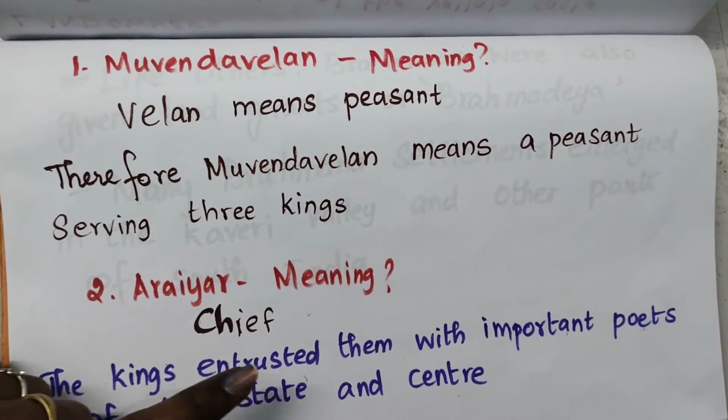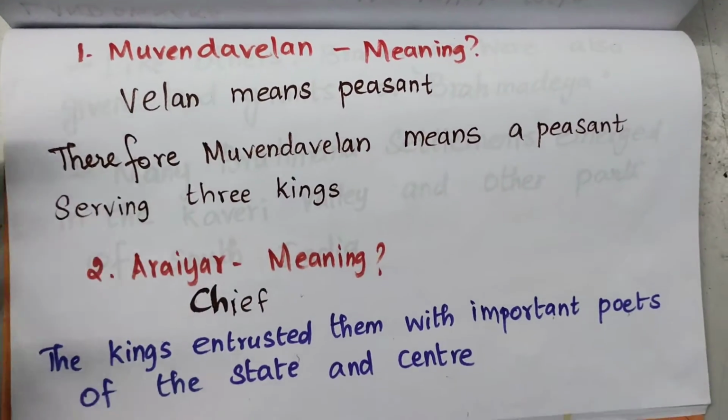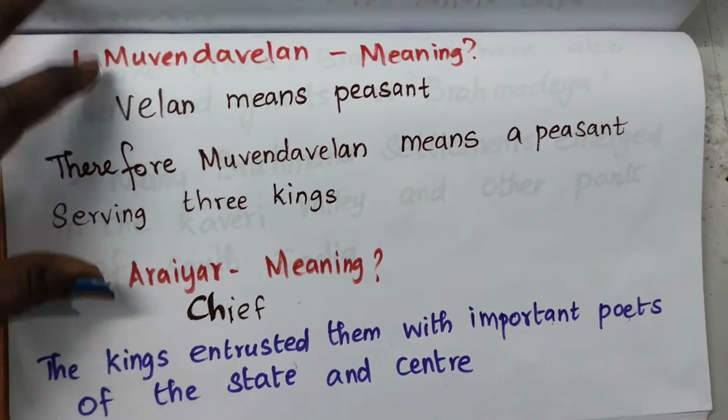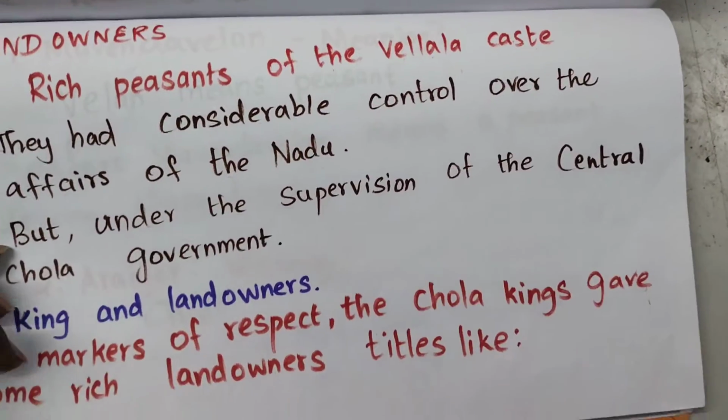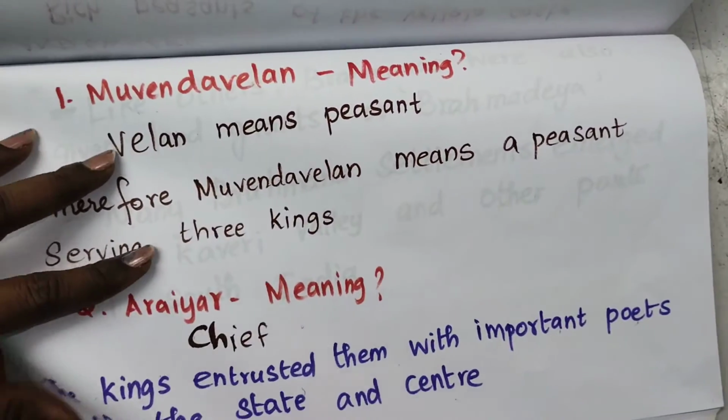So here the king entrusted them with important posts of the state and center. So here are the two titles they gave for the landowners.